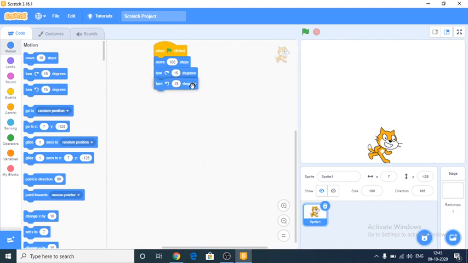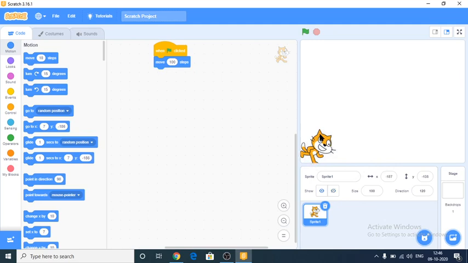And again, if you want to give more, this is how we can give some codes to the sprite.